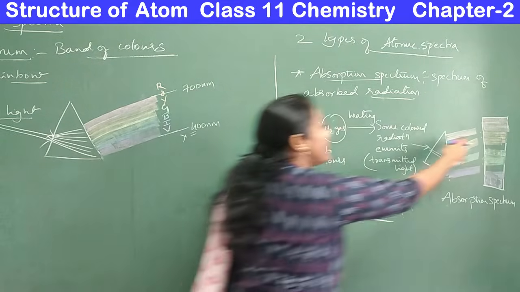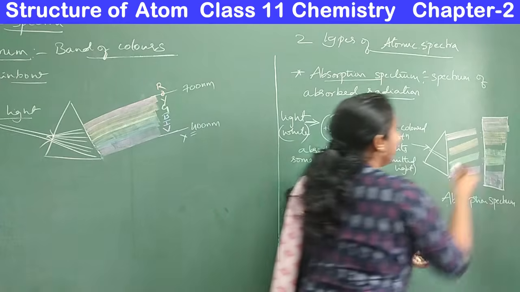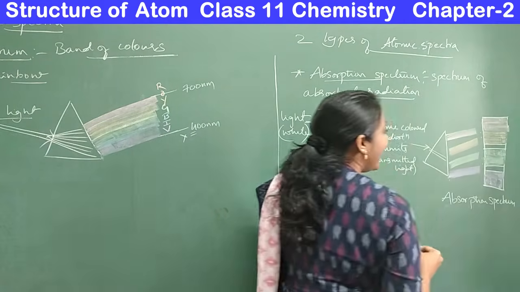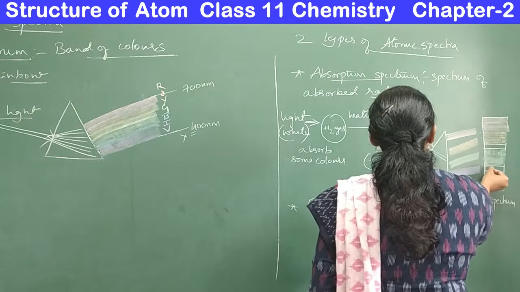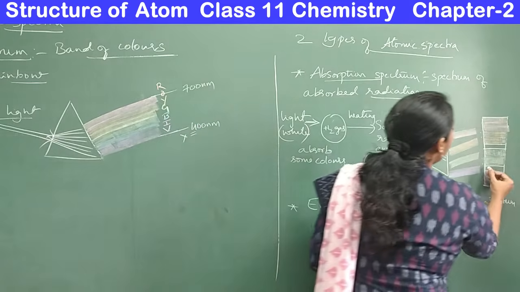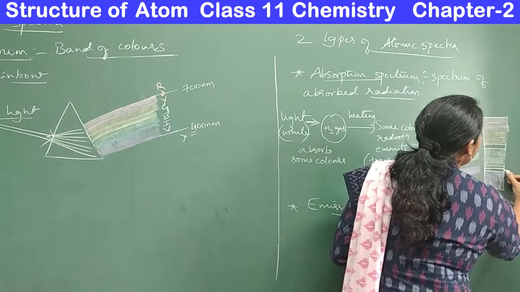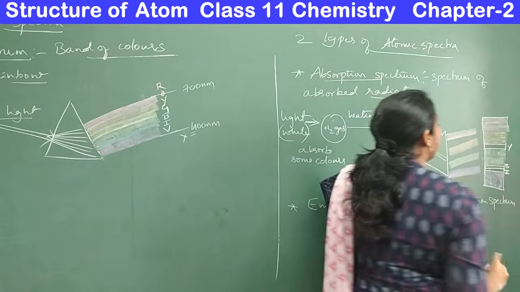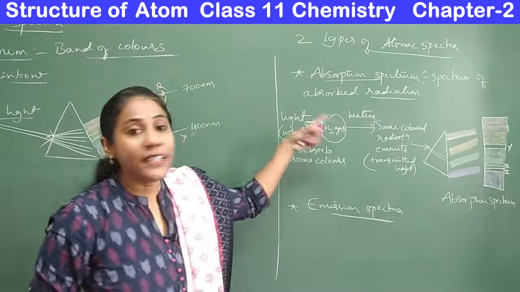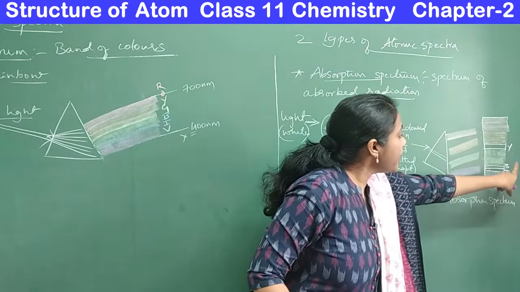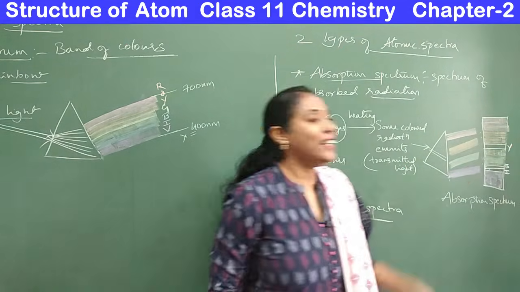And can you tell me, how do you know which colored radiations are absorbed by hydrogen gas? You see the gaps. Where do you find the gaps? Here there is a gap, right? Here there is a gap. And here, which color? See, violet is there. That means here indigo and blue are missing. So here indigo color is missing, blue is missing. So here yellow is missing. That means your hydrogen gas must have absorbed indigo radiation, blue radiation and yellow radiation.